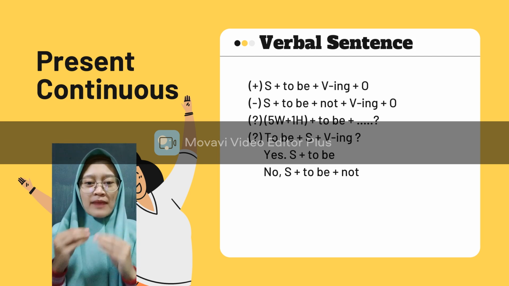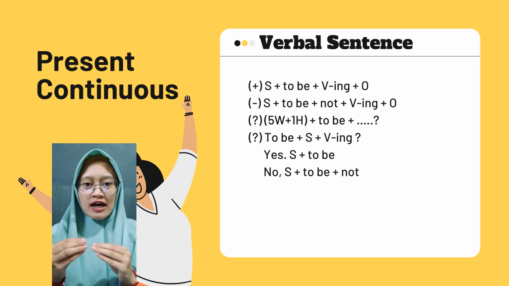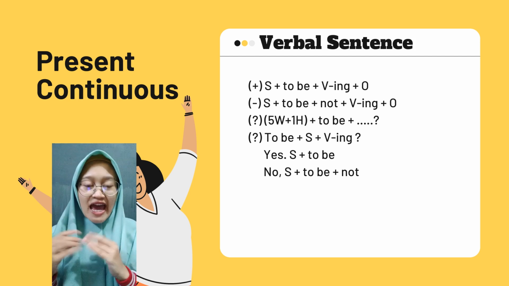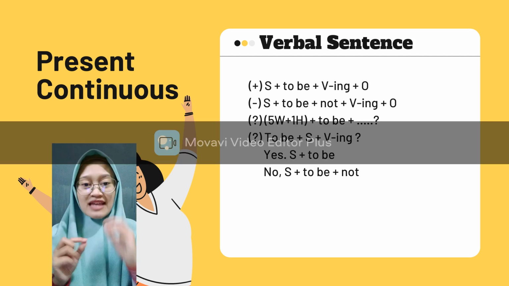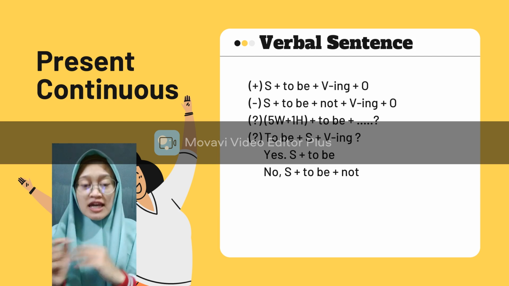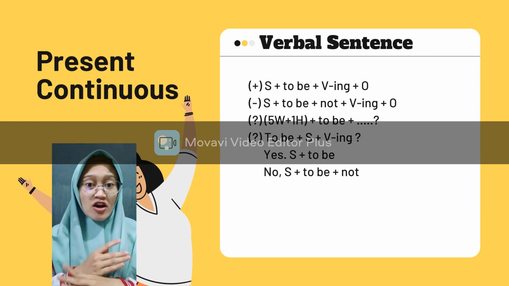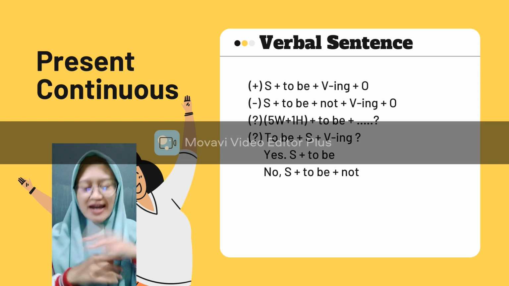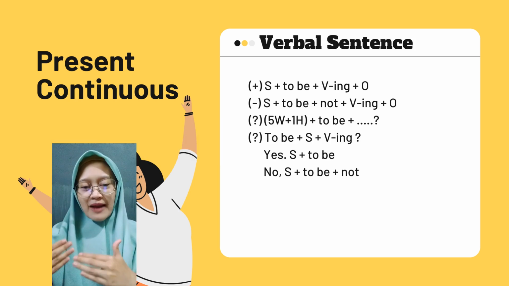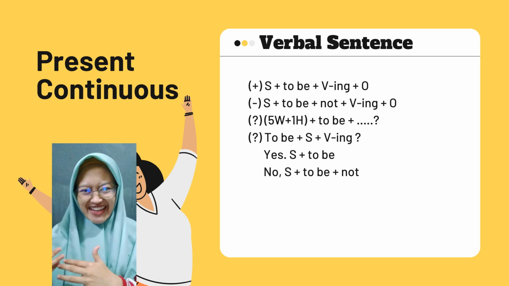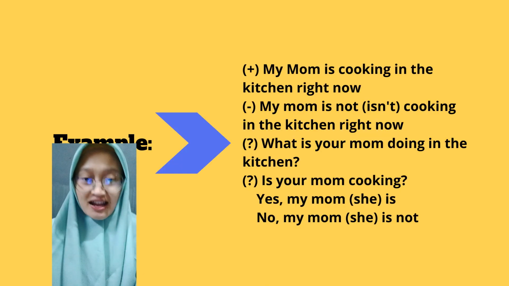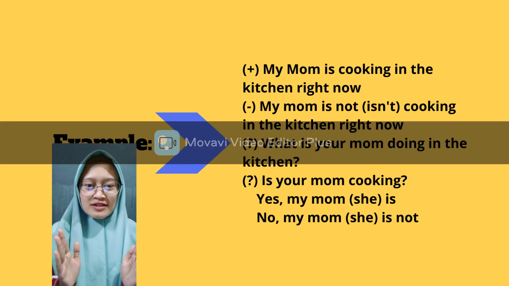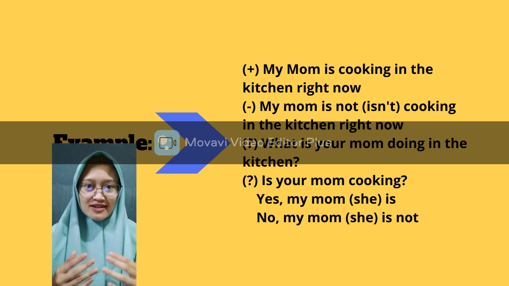And let's move to the yes or no question, or the second interrogative sentence. The form is to be, staying in front of the sentence. To be plus subject plus verb ing. And if the answer is yes, you can say yes, subject plus to be. If the answer is negative, you can say no, subject plus to be plus not. Okay, so let's move to the examples.